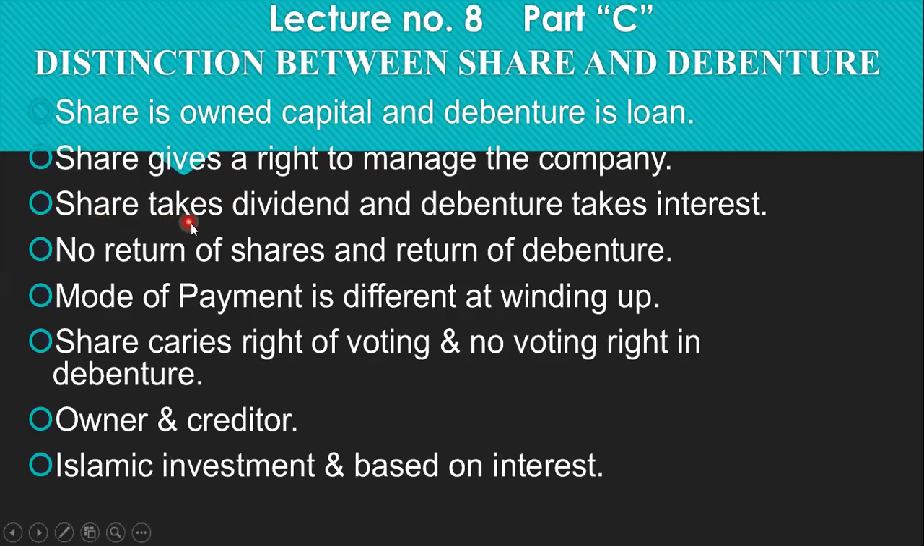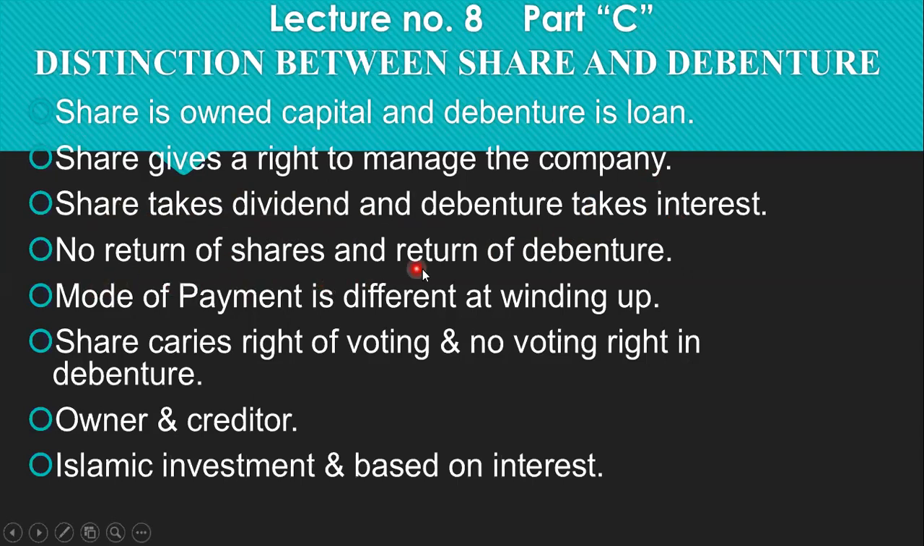Third difference is that share takes a dividend and debenture takes the interest. That is another difference. When the company makes a profit, that profit in the shape of dividend will be paid, while the debenture holder generally takes the interest, that is generally fixed.